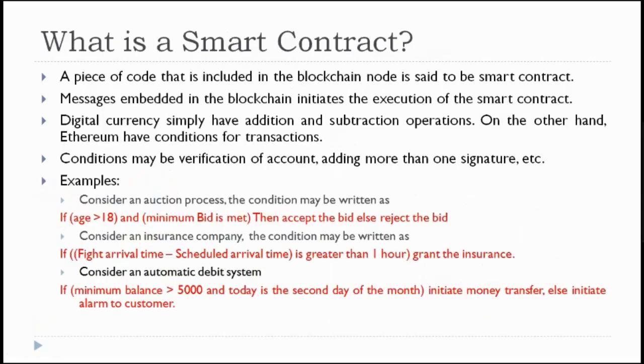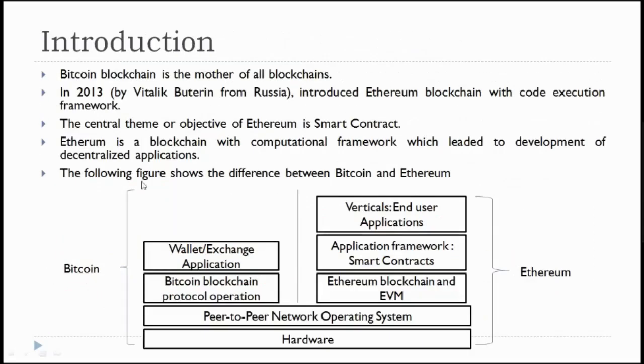If you look at this, this is the architecture we just discussed. The Ethereum virtual machine, the application framework, here smart contracts. On top of that, we write the front-end applications where the end user will interact. The end user will give some inputs, the smart contracts execute, and these are executed under the control of the EVM.